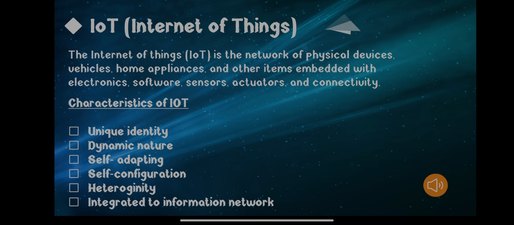Humans don't have to intervene in all these things. The IoT devices automatically configure all these possible issues that appear on the internet. So these devices have the capability to configure themselves, or we can say handle all the issues by themselves.